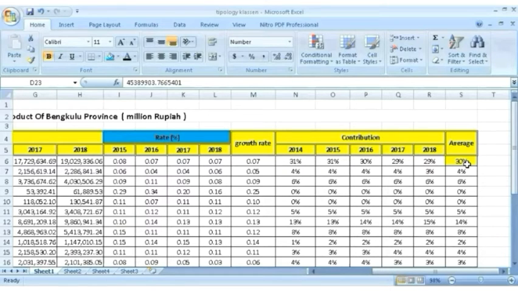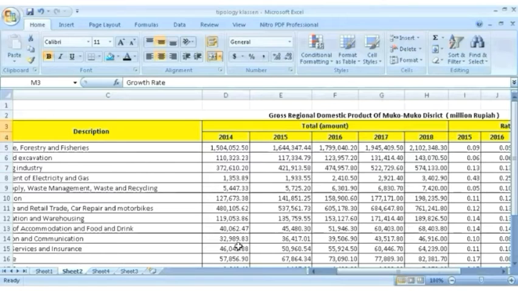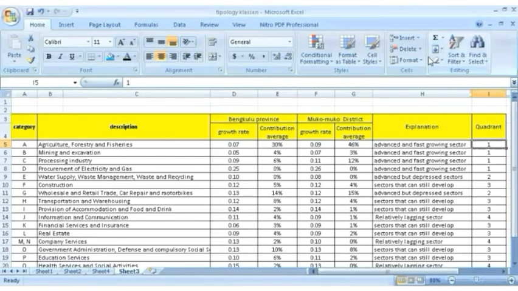Then you can see on the screen the average is 30%. The same step applies to Mukomuko district to find the contribution. From the data we have searched earlier, from Bengkulu province and Mukomuko district, we have grouped the growth rate and contribution average of Bengkulu province and of Mukomuko district.